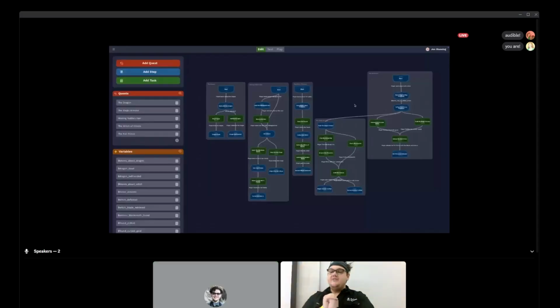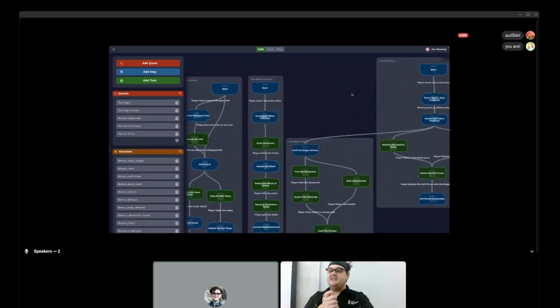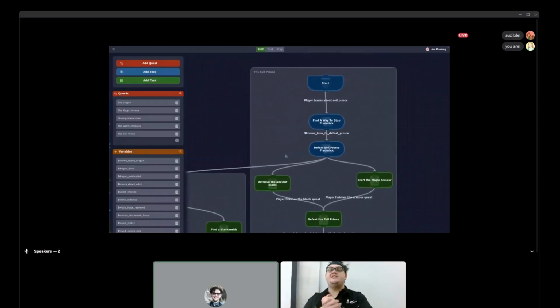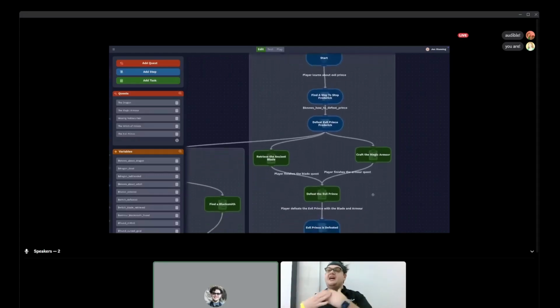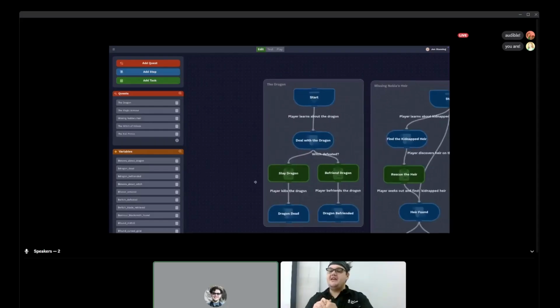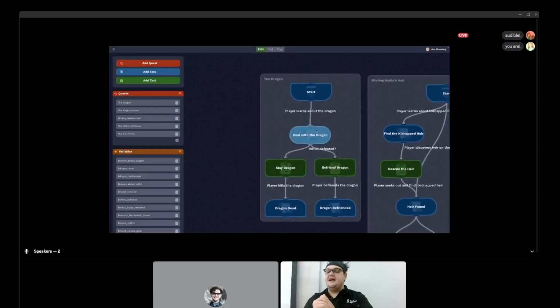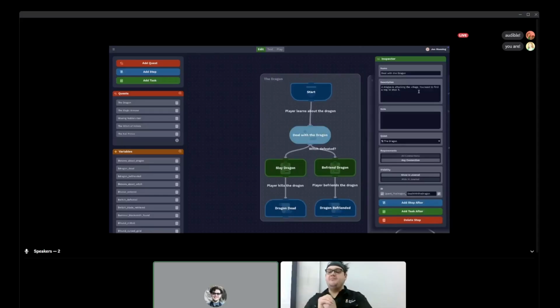Now, this game has an underlying quest structure, which you can see here in our tool Story Solver. This is something I'll come back to later. The grey boxes are the individual quests, and they're made up of quest nodes, which are like plot beats or tasks that you might be undertaking in the game, and they're all connected together with lines. Some of those lines have conditions on them, and that's the foundation of what we're talking about in this talk. So that's Story Solver. So hopefully this is kind of matching to what you just saw. This is the structure of that very simple game that you can play through on your devices.